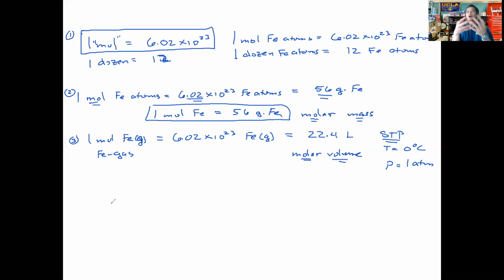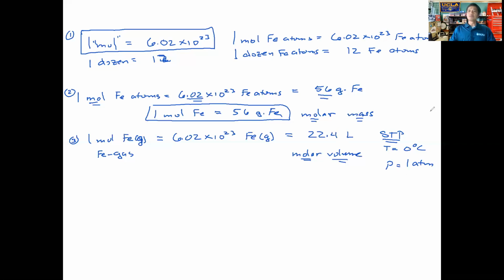Okay? And so we talked about those 3 conversion factors. We learned about them in chapter 10. Make sure you understand that in chapter 10, we did these conversions. So if we started out with less than a mole or more than a mole of iron, we should be able to determine the number of iron atoms equivalent to whatever moles we have here. We can determine the mass of the iron atoms for however many moles we have. And same thing with the molar volume. So if you change the number of moles of the substance we have, we should be able to calculate the number of particles equivalent to it, the mass that's equivalent to it, and the volume that's equivalent to that change as well.